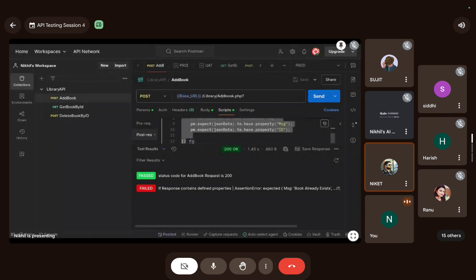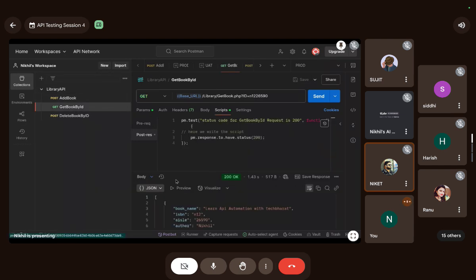You can get this from the documentation of Postman, but you should know how to implement this. Which script is used for what. Obviously you need not cram these. You can Google everything, but still you should have a basic knowledge of this. Okay, so I have copied this, and we will check.